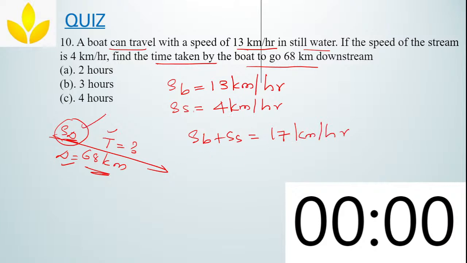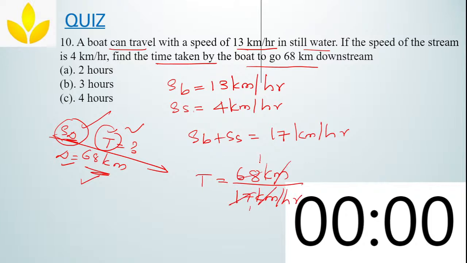Now you know the speed of the downstream and you know the distance. Can you find the time? Easy, right? Time is equal to distance divided by speed, which is 68 km divided by 17 km per hour. Kilometer gets cancelled. 17 fours are 68. So time is equal to 4 hours. The answer is option C, 4 hours.